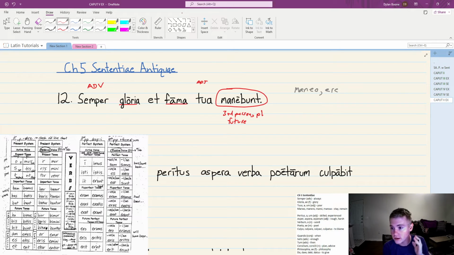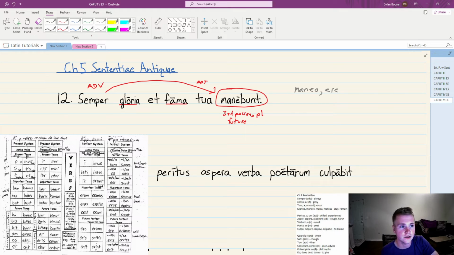How will it remain? It will remain semper, because that is the adverb. So draw a little long arrow. An adverb has to either modify a noun or a verb, typically a verb, and there you go. So we have they will always remain. That's kind of our fragment at this point. So now we need to figure out what the they is, what the sentence subject is.